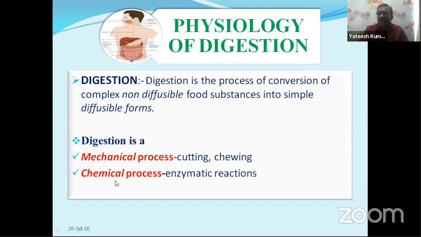Whereas different types of enzymes present in the digestive tract convert the large carbohydrates, proteins, and fats into their diffusible forms. That is called the chemical process.